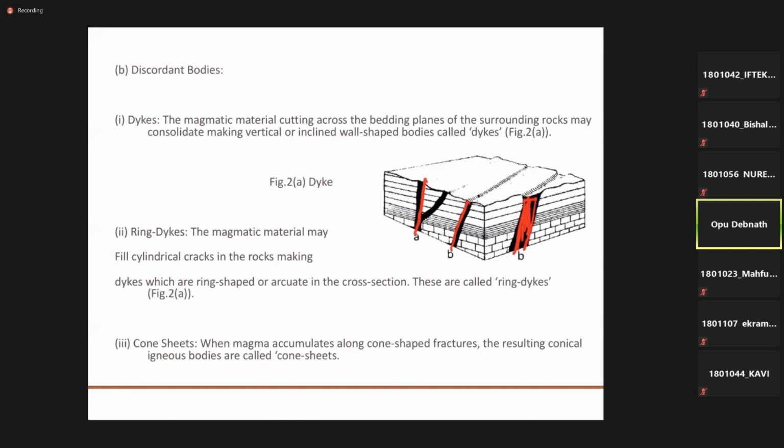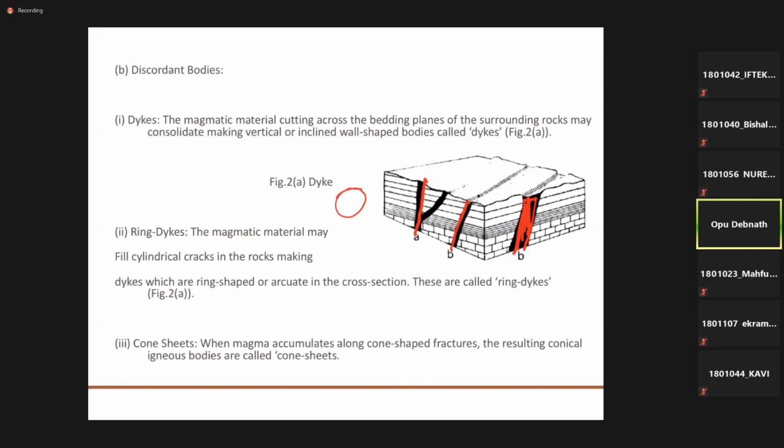Ring dikes. The magmatic materials may fill cylindrical cracks in the rocks. That means these are dikes, but this is not actually possible to show in a 2D picture. So it may form in a cylindrical form, that means ring shape. If we take a cross section, you will see it formed in a ring shape, like a hollow pipe shape along the vertical plane. So these are called ring dikes.